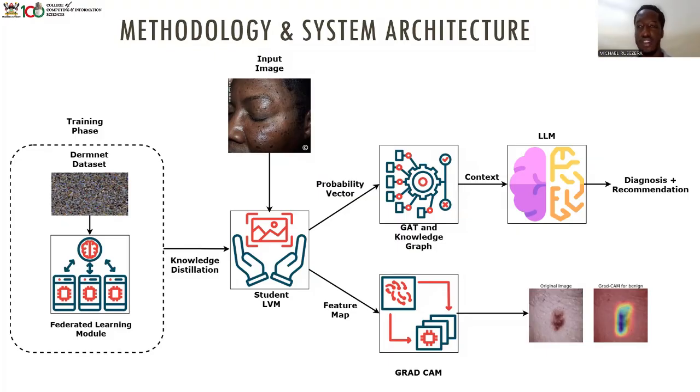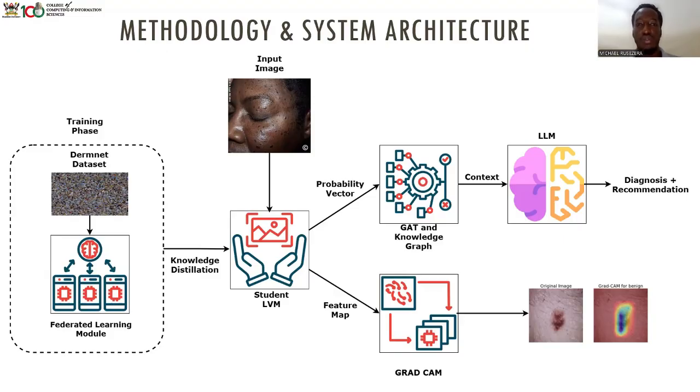train this model using data from the clinic's database, and then the different weighted aggregates are sent back to the central server, which has the main LVM. The central server will then use these weighted aggregates, take the average, and update the LVM to make it smarter and more stable, and also increase knowledge in general visual representations, making it a good teacher model. Then this knowledge is distilled onto a student LVM on a smaller edge device with limited resources, but it will still have high accuracy because the knowledge is distilled from the main teacher model that we fine-tuned using the aggregates from the different clients.